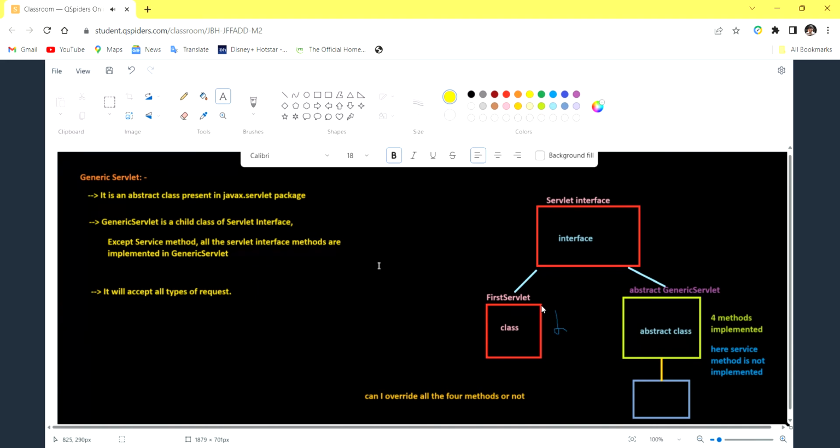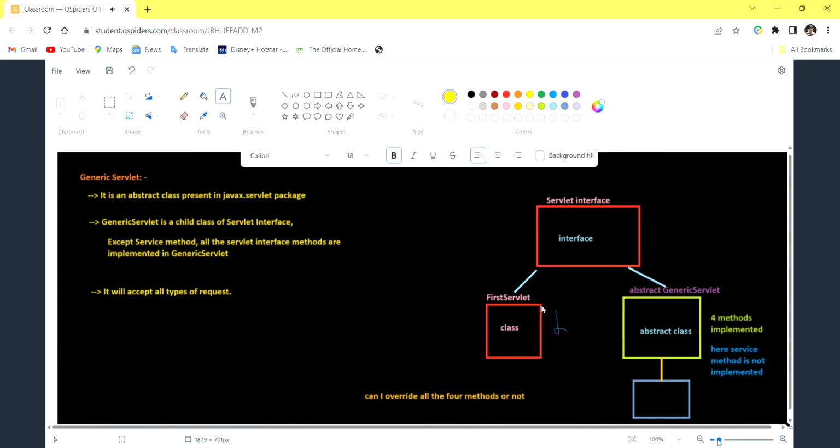Just go through this once. I'll show you the implementation and how to do this. Everything is the same. Whenever the client sends a request, the container will accept the request and process it. Later it sends the response. Everything is the same. But what is the change here?